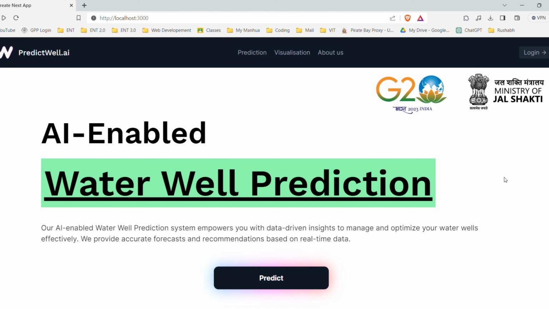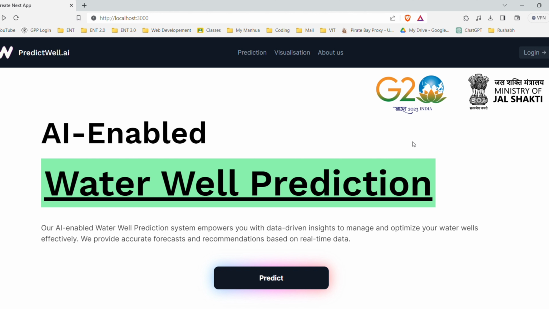So this is just the first half of the problem statement. There are also various other questions in the problem statement, like what will be the depth of the well, what type of drilling technique will be used, what will be the quality of water when the well is dug, and so on. So let's start with our website. We are going to include all these features in our website by taking various information from the user and processing it. We'll see this later in our website.